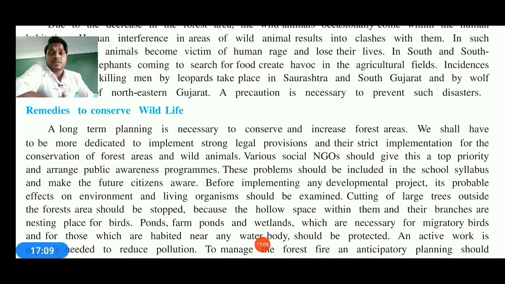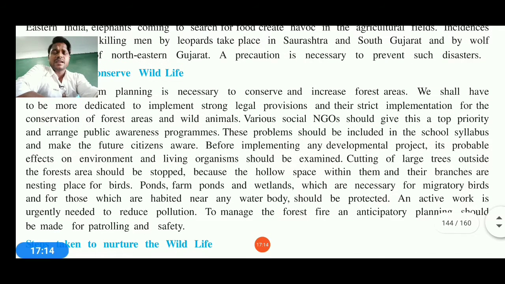Ponds, farm ponds, as well as other natural water reservoirs must be taken care of, so that migratory birds, whenever they come, can get water also. Therefore, active work is urgently needed to save these things, to enforce these acts and to reduce pollution also. If pollution is infecting the natural wildlife or natural areas, there must be action taken by the authority or the management.